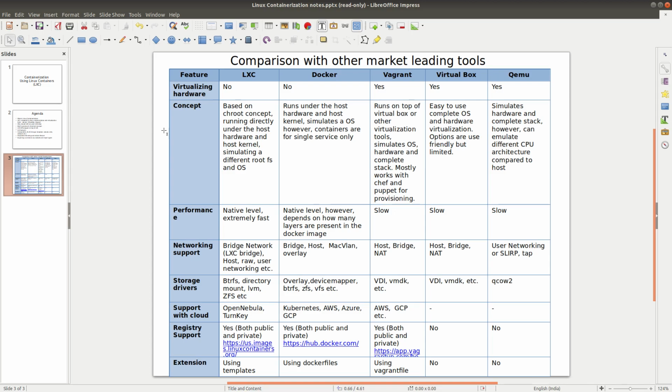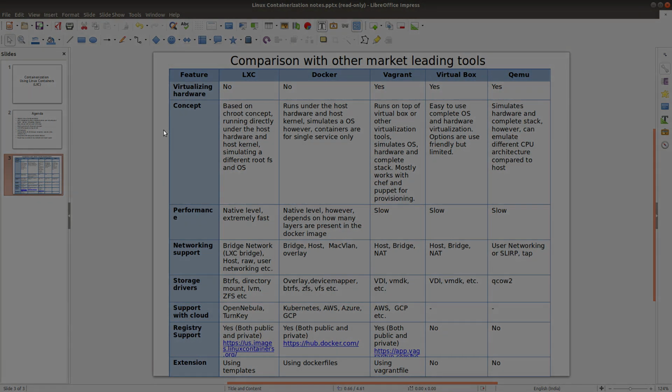LXC and Docker both are using the Go language as their runtime engine. Both have a REST API interface. Whenever I run a Docker command from the command line, it is actually being treated as an API call to a particular socket.